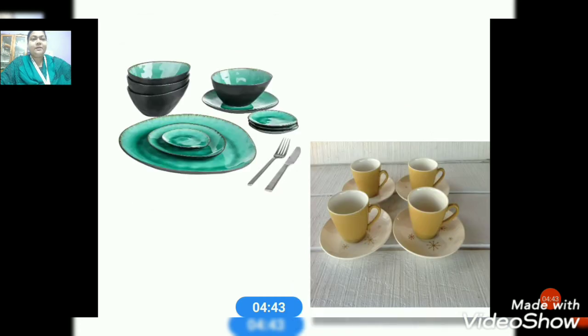Next we have the serving vessels. You can see there are bowls, a tray, spoon, fork, then we have the cup and saucer, and dish plates. These are the items used for serving the food. We use different vessels and utensils for serving and eating. Those we use for cooking are not used to serve. So we use a tray for serving the food, then plates, bowls, spoons and forks.